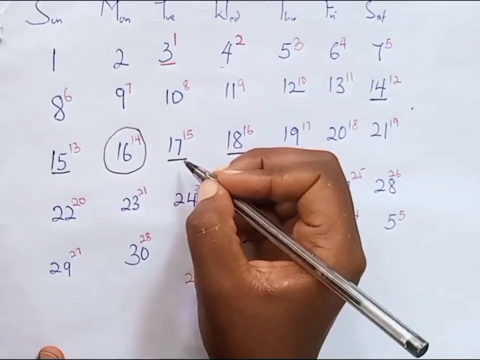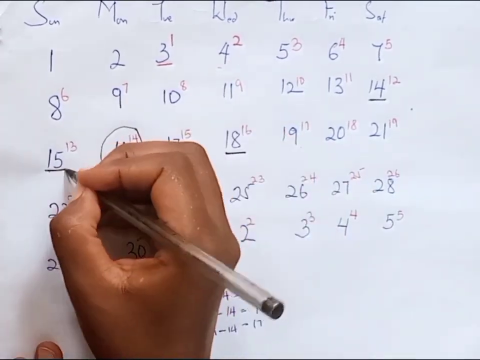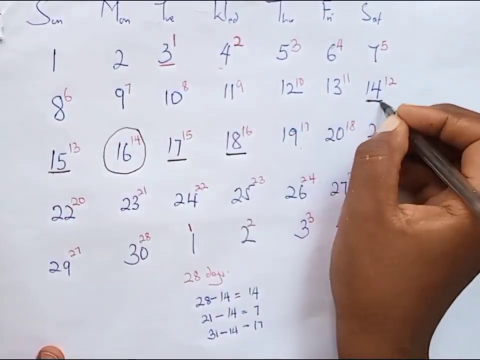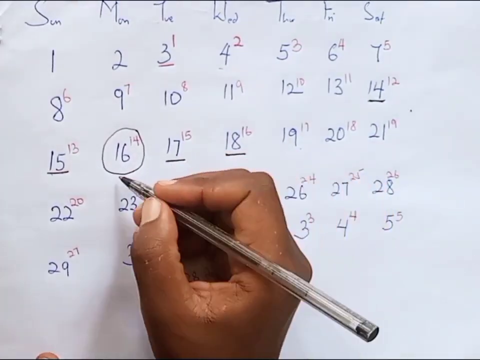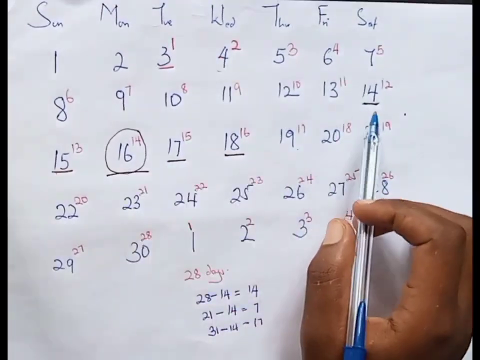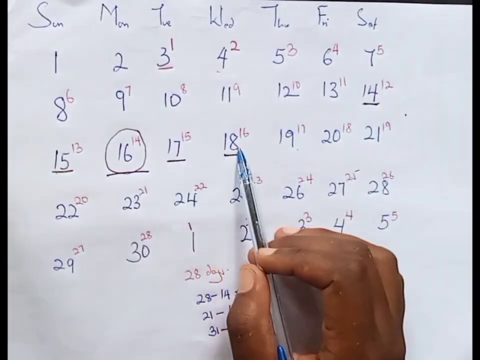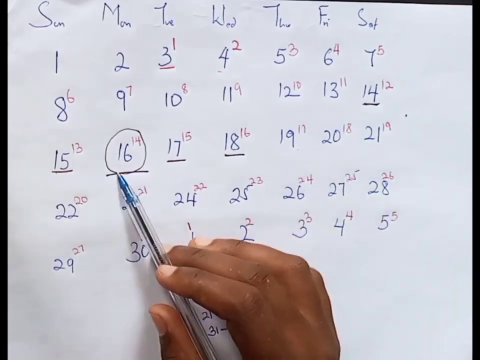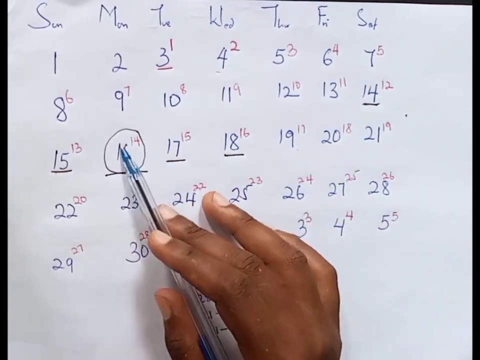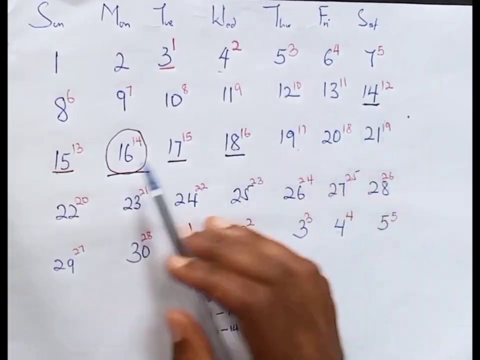So, 2 days before our ovulation day and 2 days after our ovulation day plus our ovulation day makes a total of 5 days. So these are our fertile days.